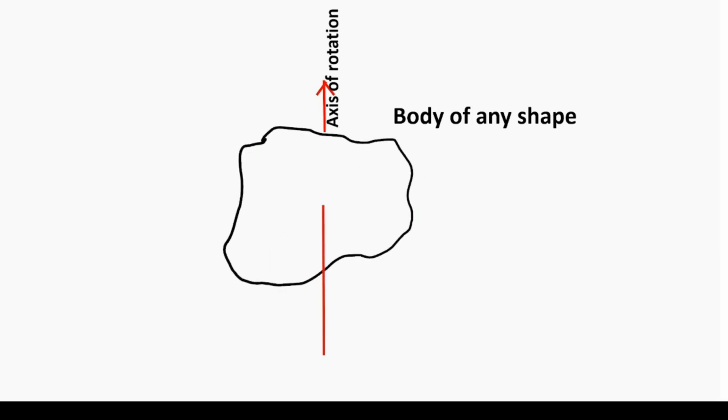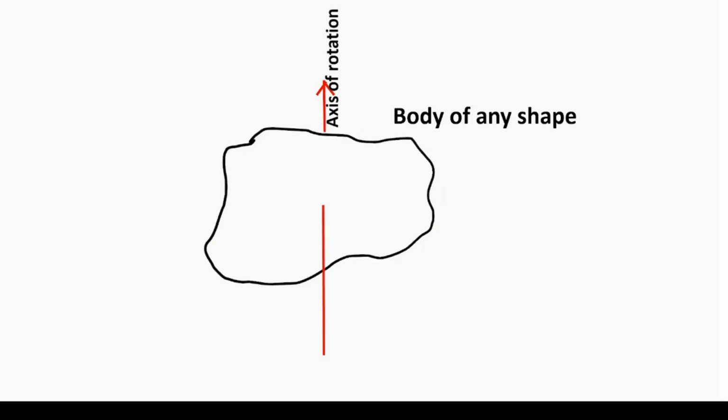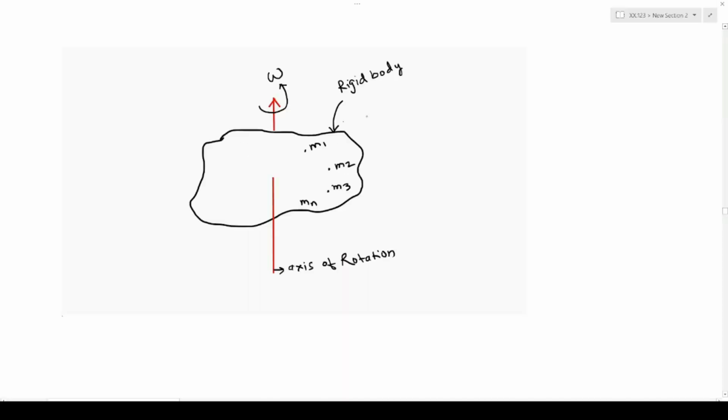Now, consider a body of any shape rotating about a given axis. So, this is a rigid body rotating with angular velocity omega, and we assume that the body consists of n particles: mass of the first particle m1, mass of the second particle m2, mass of the third particle m3, and so on. Mass of the nth particle is mn.